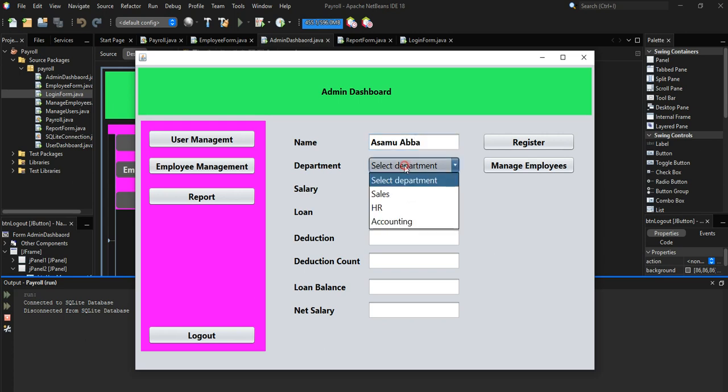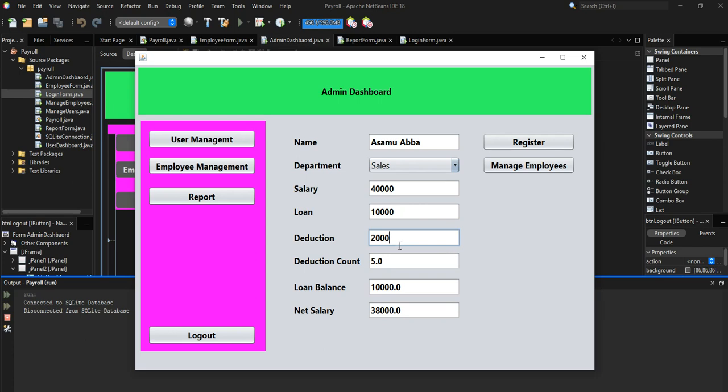Then we have the department. We'll just select the department of that user. Maybe this is going to be sales. Then the salary of the user, we'll put something like 40,000. Then the loan, we'll put something like 10,000. Alright, so that means if this user is going to collect a loan, then the deduction that he agreed to pay, or the company asked him to be paying per each payment time for the loan, we can put something like 2,000.